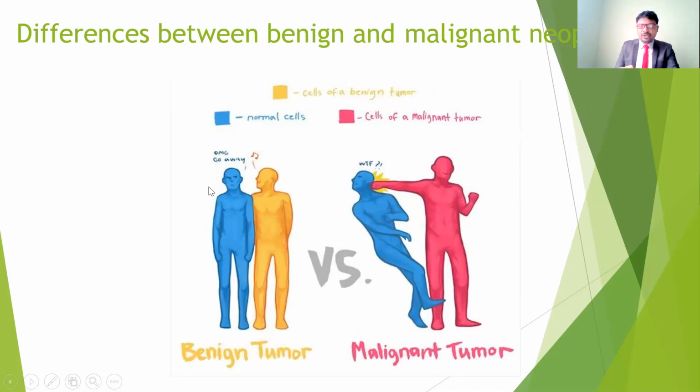For example, this is the benign tumor. Here it's not going to spread to the other parts. It's going to compress and press the other parts. So it's space occupying. It occupies the space of other structures and other parts.